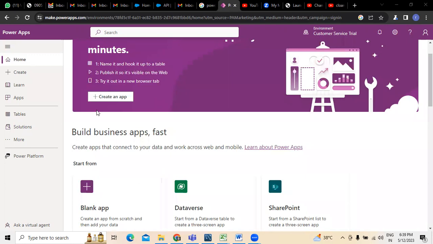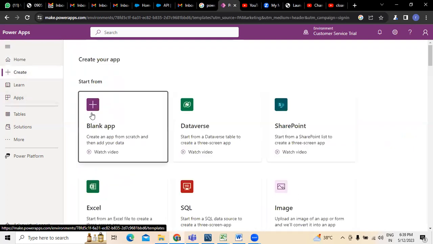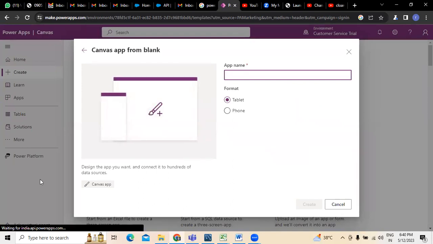So we need to create a blank application. You can see here there is an option called create, where we have to create a blank application. Usually this blank application is for three things. Power Pages websites can be created, a blank app for Dataverse can be created, and a Canvas application can also be created here. In today's video, I'm going to explain the blank Canvas application.